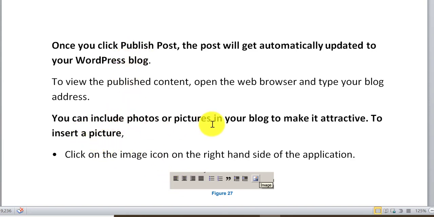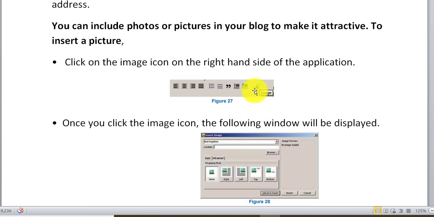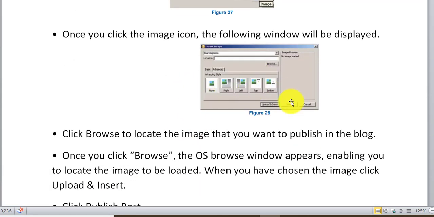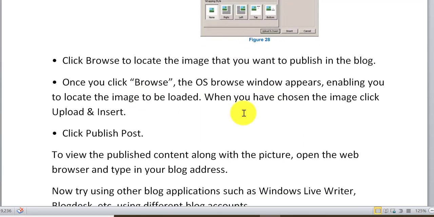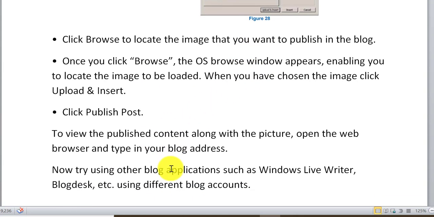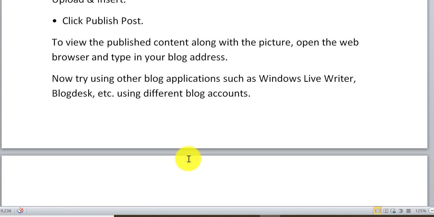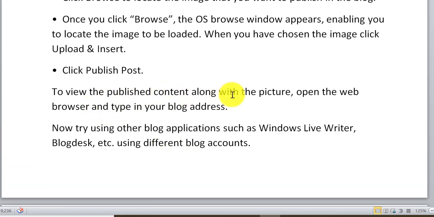You can include a photo or picture in your blog to make it more attractive. To insert a picture, here is an image button. Click on image. Browse. Click on any picture and click publish. To view the published content along with the picture, open the web browser and type in your blog address. Now you can use Windows Live Writer and Blogdesk in the same way as Qumana. Thank you.